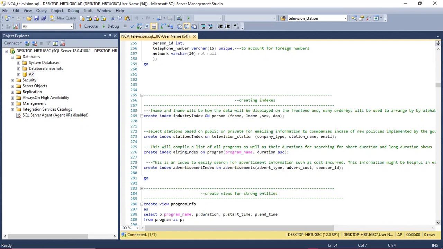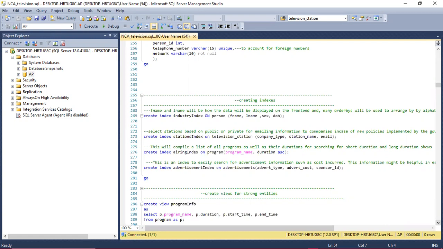I also created an index for stations. So television station has company type, station name, and email. So in case, let's say, the NCA wants to send out a mass email to television stations about some new policy that I've come up with, I created an index called airing index to find out the duration times of certain programs. So let's say there's someone looking for, okay, the longest running programs in a day or something like that.